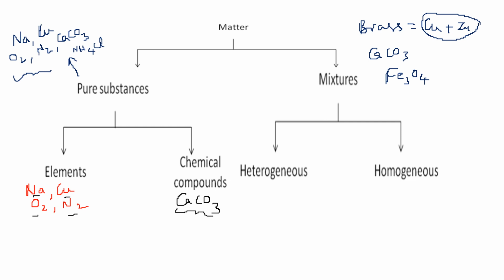Here, elements again classify into two types. What are they? One is the atomic element. What do you mean by atomic element? You take a sodium piece or a copper piece. These are atoms. They can exist in nature independently. That we can call an atomic element.